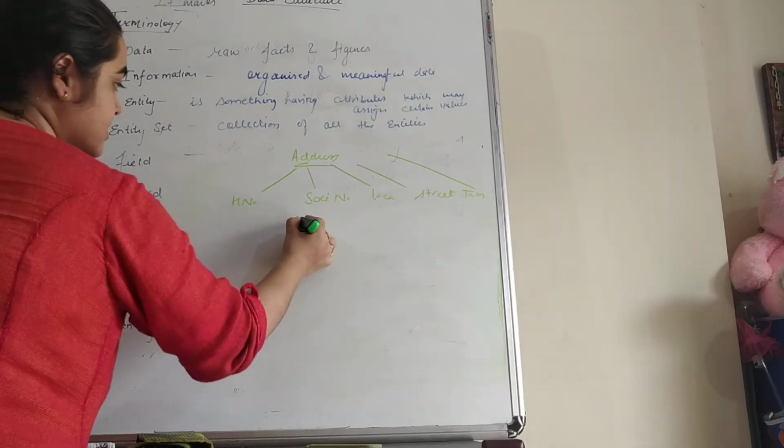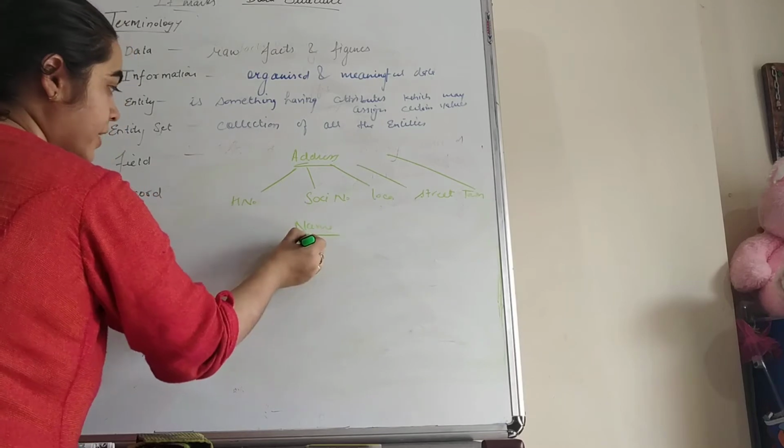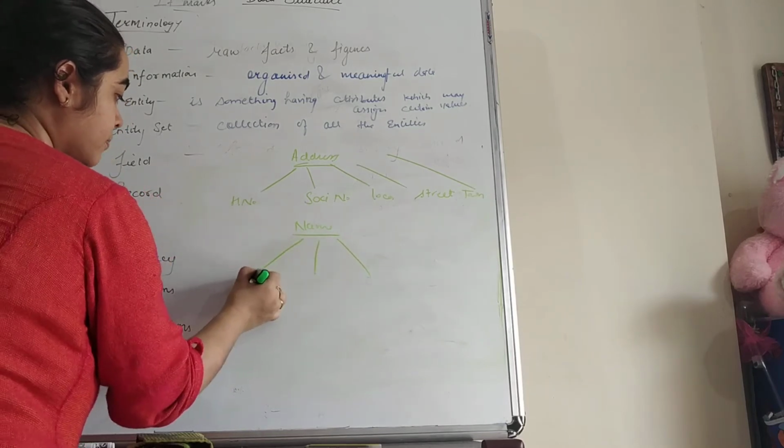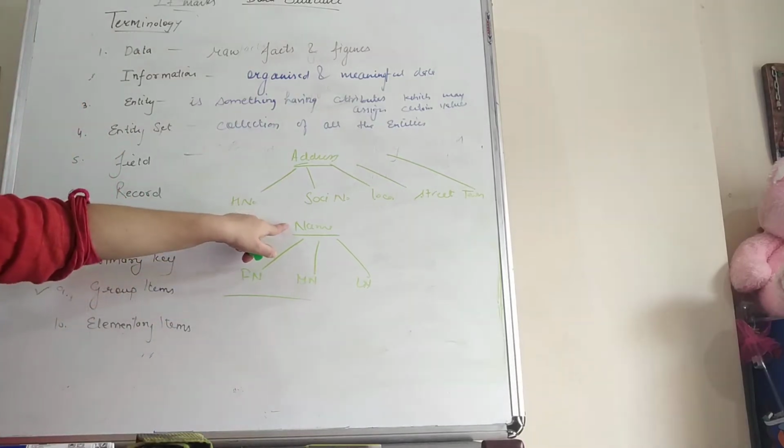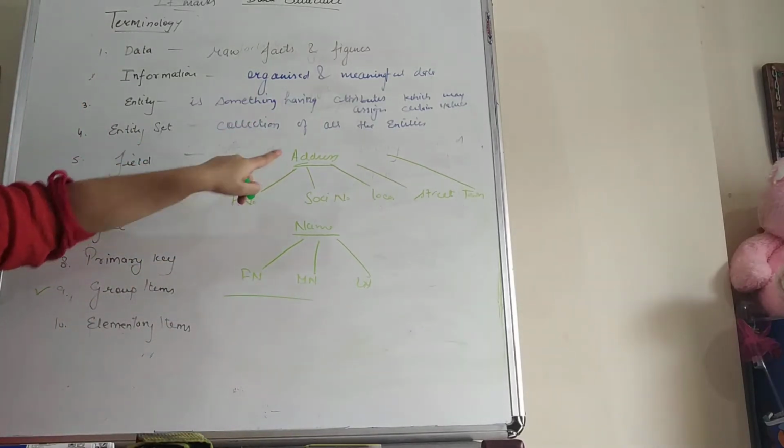A second example is name. Name we can divide into 3 parts: first name, middle name, last name. So this is a group item, and here address is also a group item.